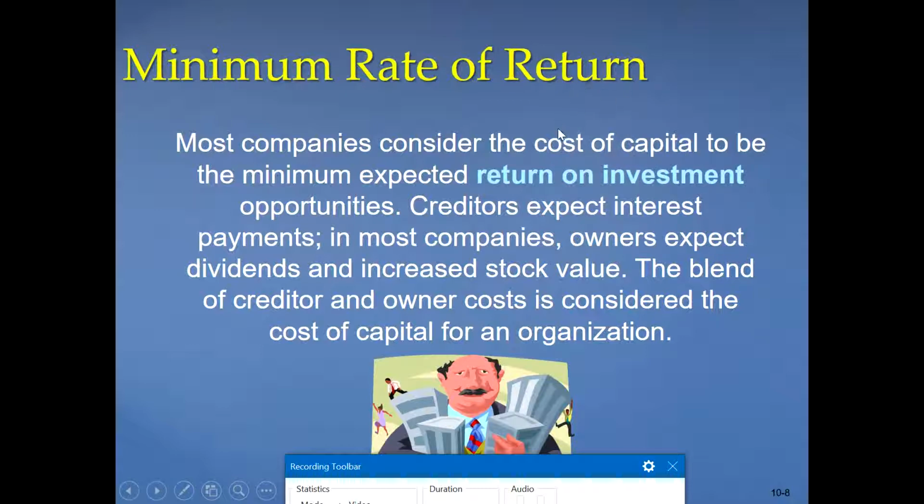That is another way. Bondholders expect timely interest payments. So all this combined cost, we call it cost of capital or minimum rate of return. So a mixture of creditor and owner costs is considered the cost of capital for an organization.